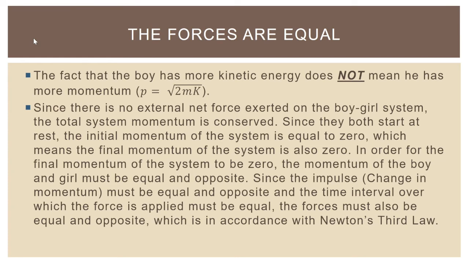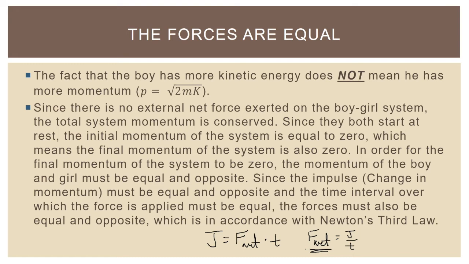I went on to write, since the impulse, or change in momentum, must be equal and opposite, and the time interval over which the force is applied must be equal, then the forces must also be equal and opposite, which is in accordance to Newton's third law. Now, this is a little weird because we usually argue this the other way around, but it's got the right idea. J, impulse, in addition to being equal to m times delta v, is also equal to F net times t. And so we can sort of, in a backwards way, argue that if the impulses are equal and opposite and the times are equal, the fact that the impulses and times are equal and opposite tells you the net force is equal and opposite.